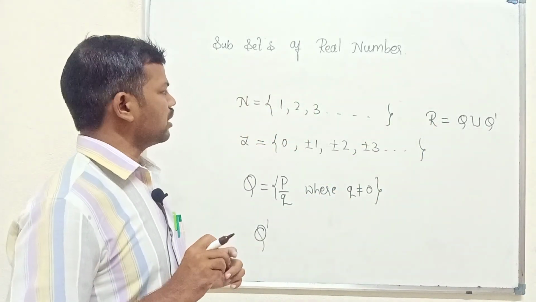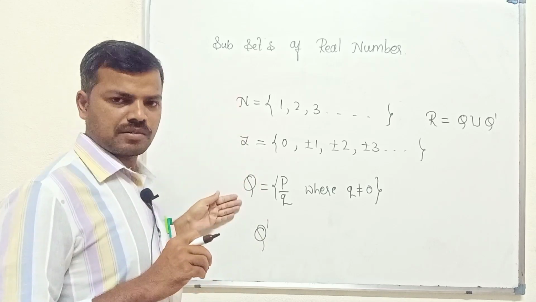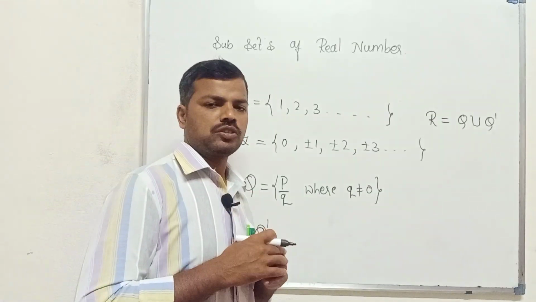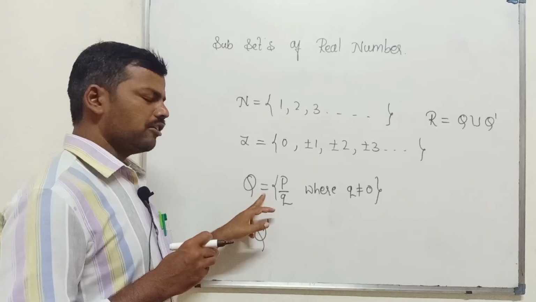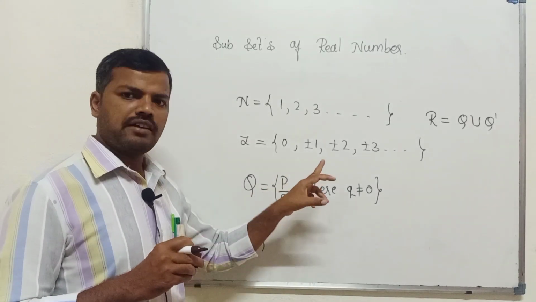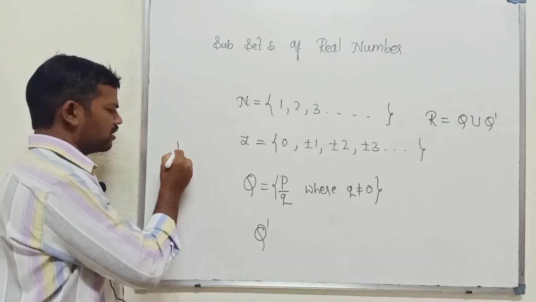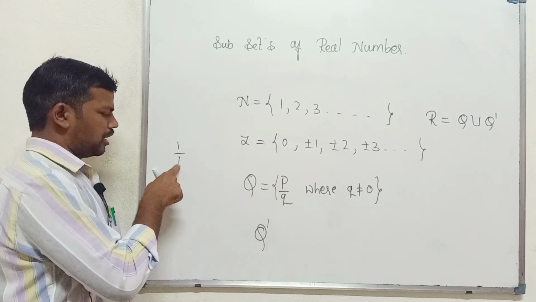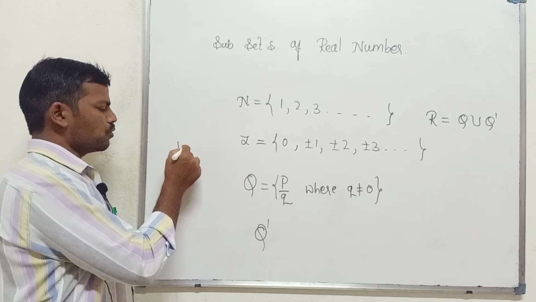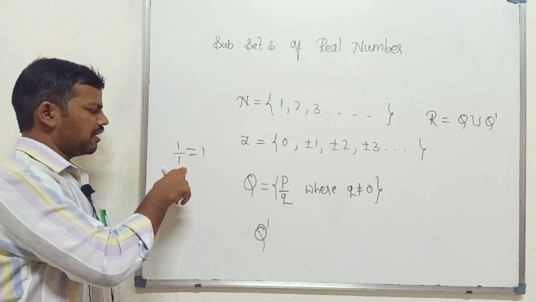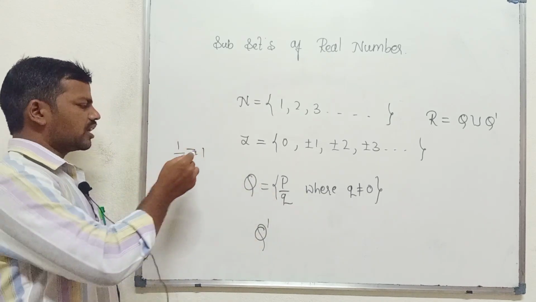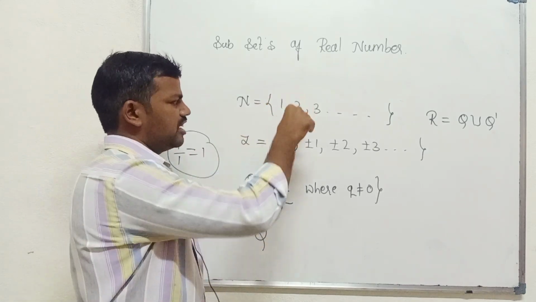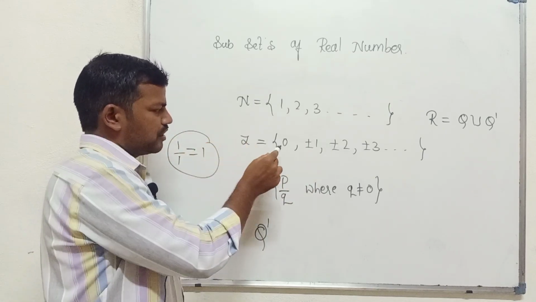So here we have to confirm whether all these number systems are subsets of the real numbers or not. One by one we have to confirm. In the rational numbers we know that 1 is there, 2 is there, 4 is there. How do we write 1? We can write 1 by 1, which is of the form p by q, where q is not equal to 0. So it confirms that 1 is a rational number, 2 is also a rational number, 3 is also a rational number, and we also get 0.